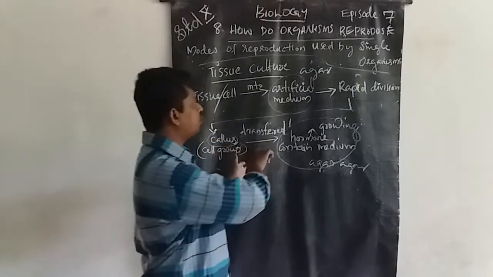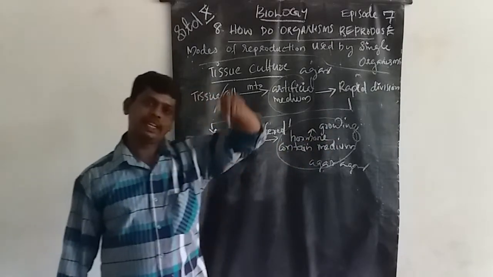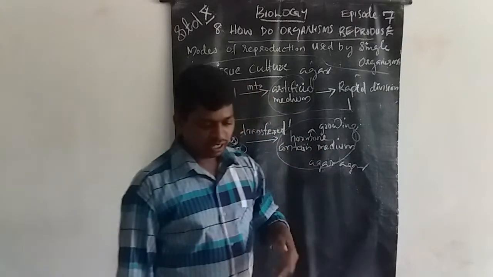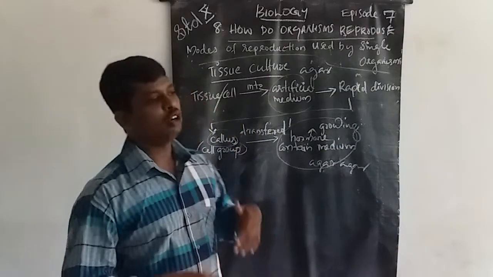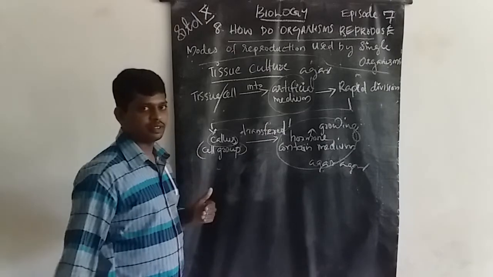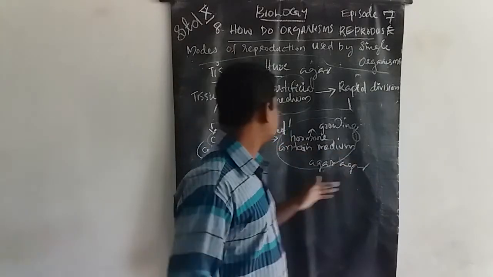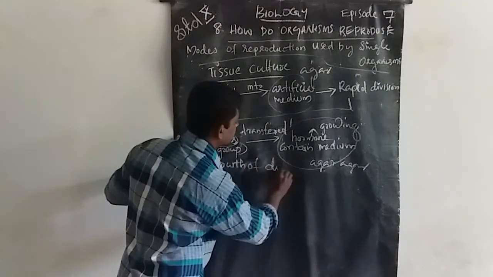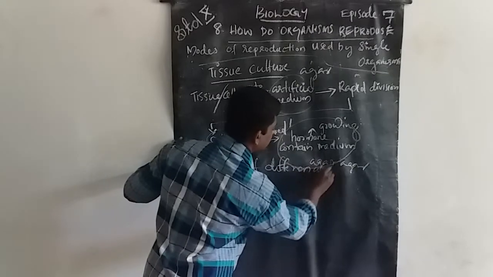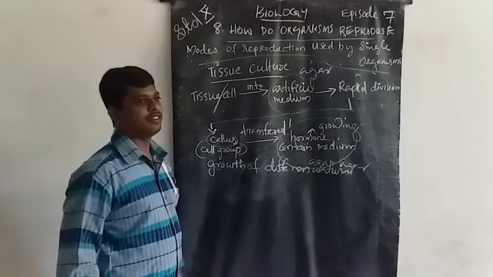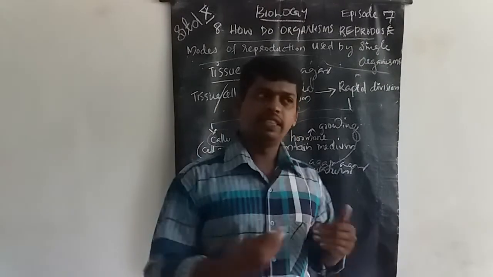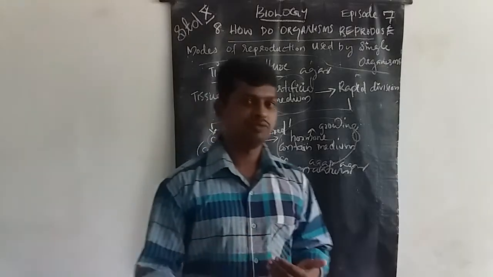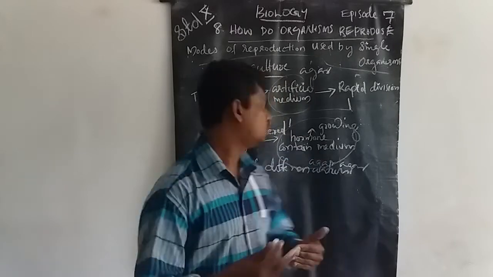That callus is transferred to another artificial medium, the hormone-containing agar medium, and then grows. Growth and differentiation are possible there. And then this plant body is transferred to soil.